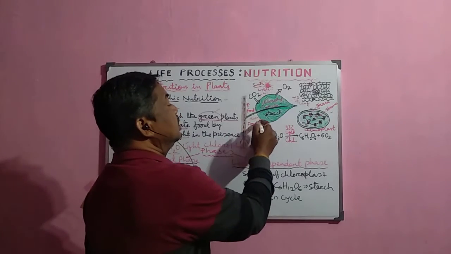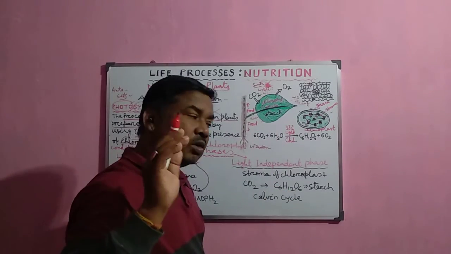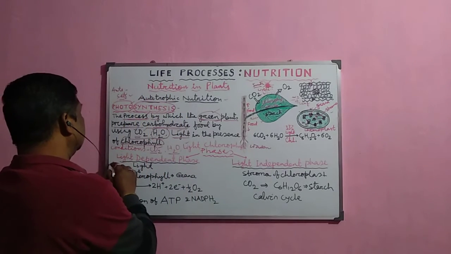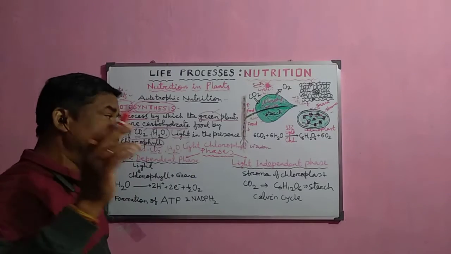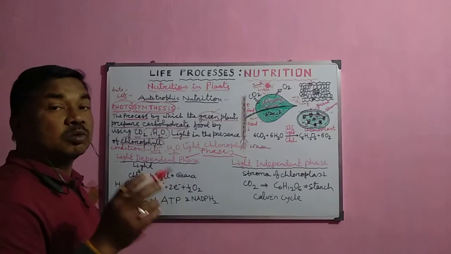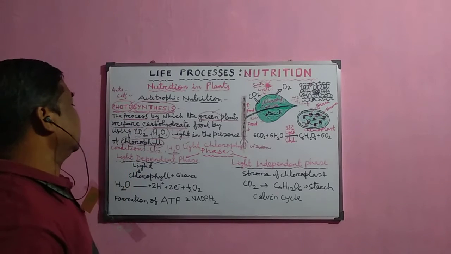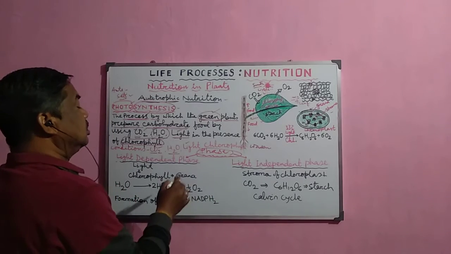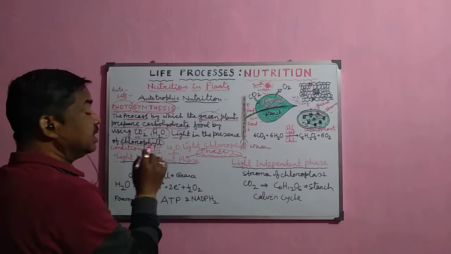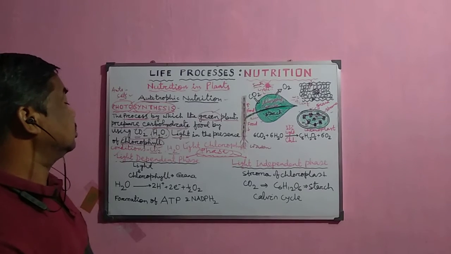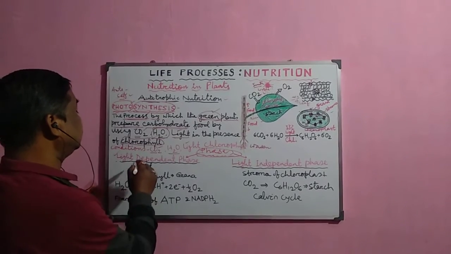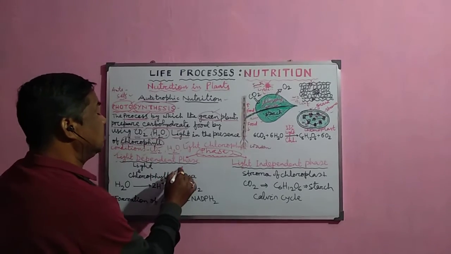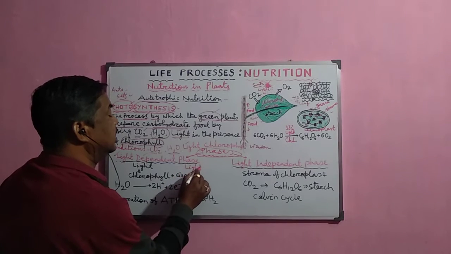This is the system where photosynthesis occurs. Photo means light. Why this word photo here? Because light is the source of energy for the formation of glucose, the carbohydrate type of food material. Now this photosynthesis completes in two phases. The first phase is called the light dependent phase, and this reaction is also called the light reaction.